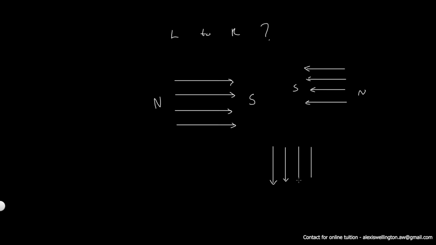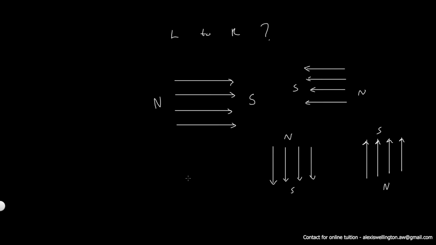Just put the arrowheads at the bottom of the lines. Now we have a north to south, top to bottom magnetic field. Similarly, we can have a bottom to top magnetic field by having arrowheads at the top of these lines. Now the south is here, north is here. Now we have magnetic fields in 4 directions.